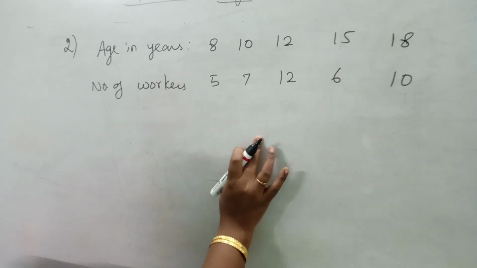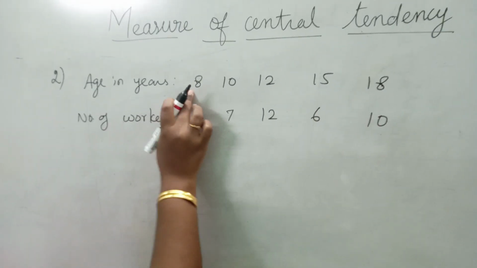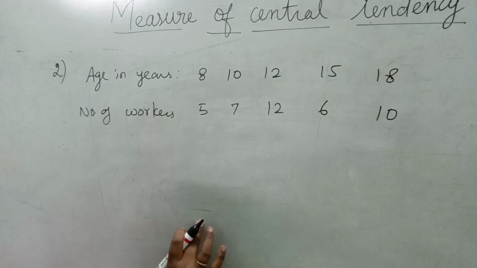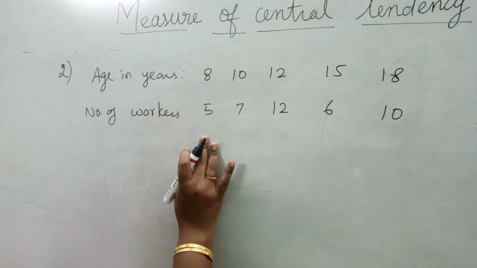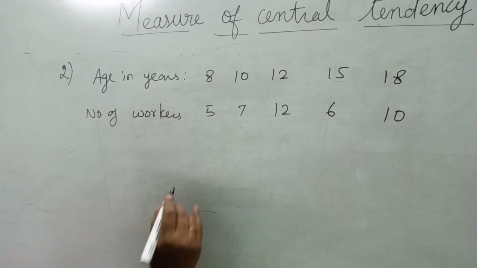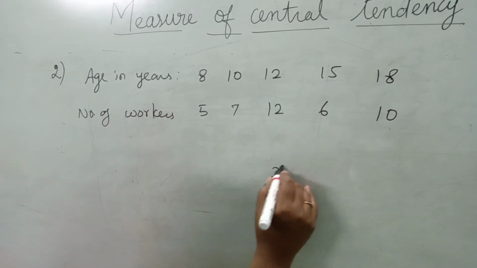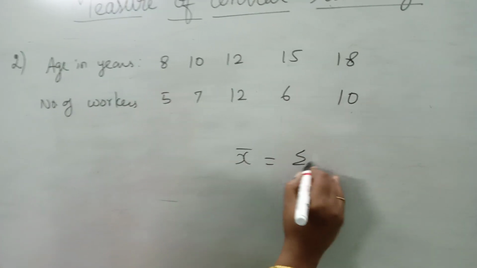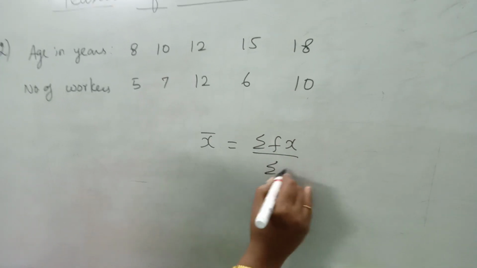Here there are two rows. In the first row, ages are given. We take this as x. The second row is number of workers. We take that as f. Formula for this problem is x bar equal to sigma fx by sigma f.